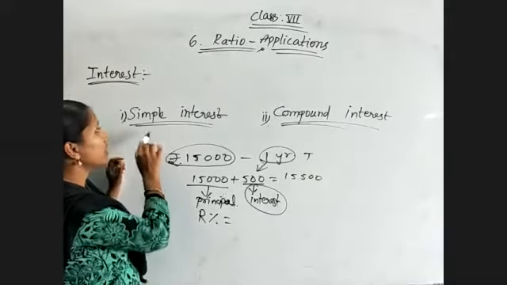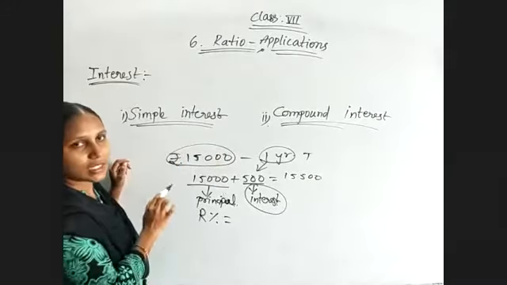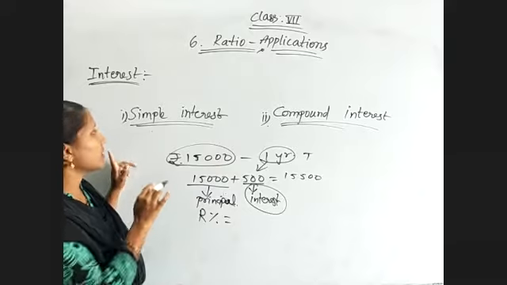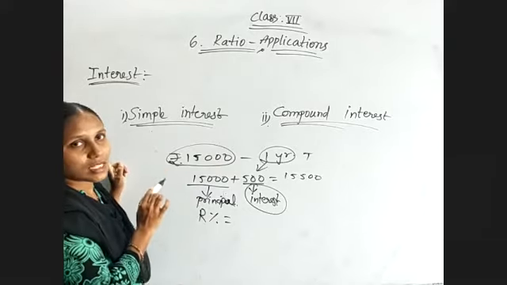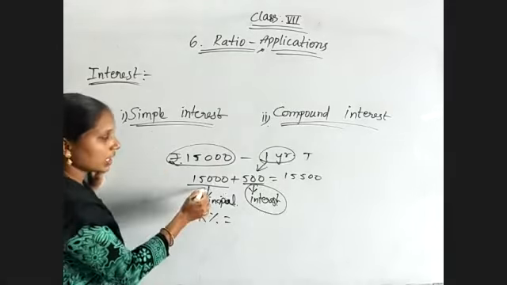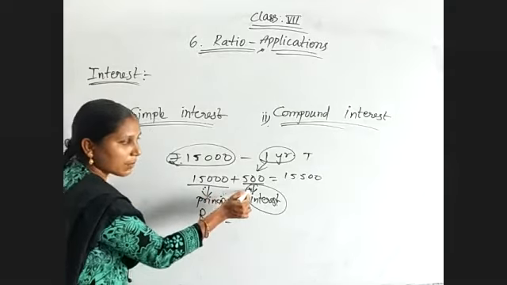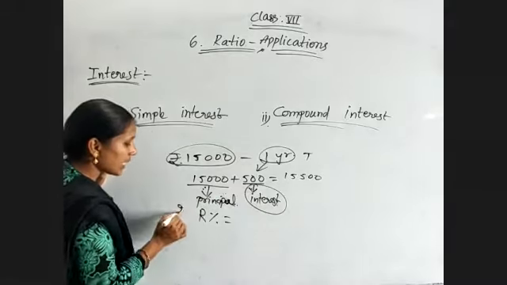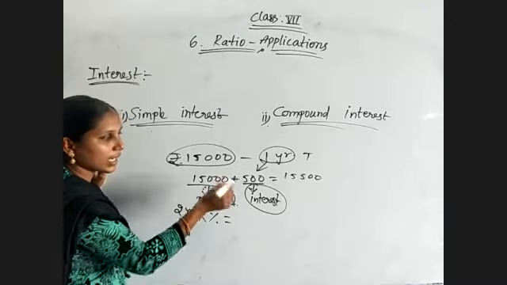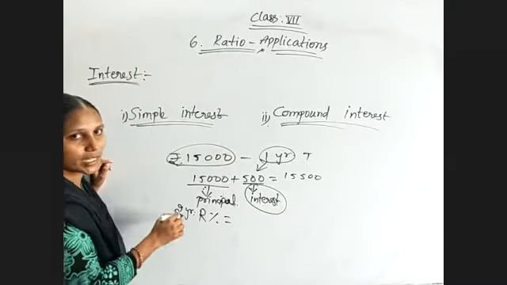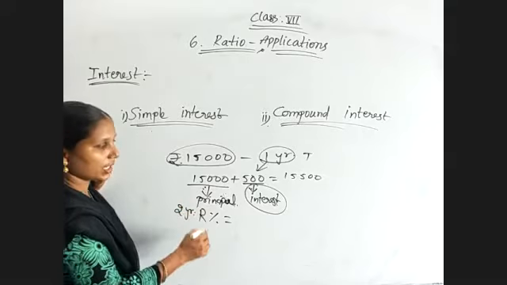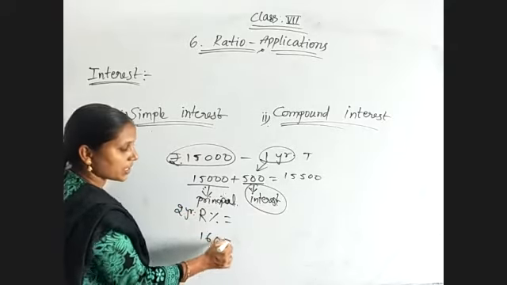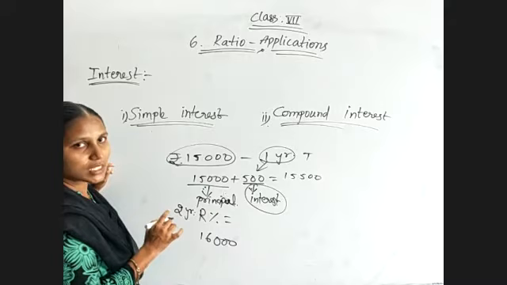And here, simple interest and compound interest, we have two types of interests. Why we are calling it simple interest: if you are giving after 1 year this amount only extra, that means 15,500. Even for the second year also, you are giving just 500 extra, means 500 plus 500, totally 1,000 rupees extra you are giving, that is 16,000 rupees you are paying, for suppose.